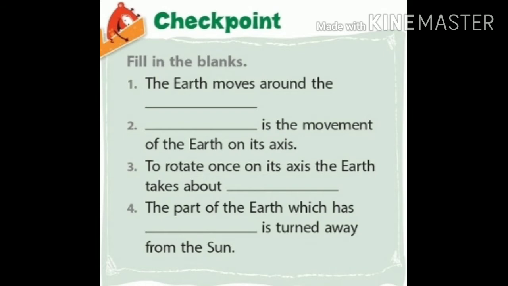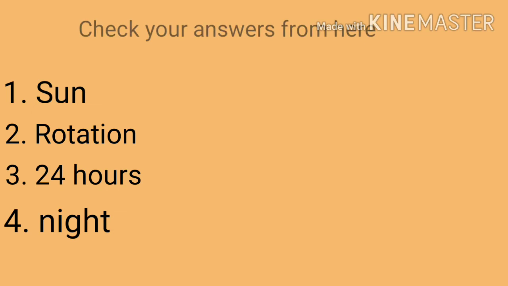Third point, to rotate once on its axis, the earth takes about dash. And the answer is 24 hours. Fourth point, the part of the earth which has dash is turned away from the sun. And the answer is night. Children, you can check your answers from here.